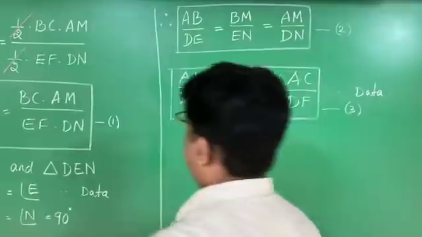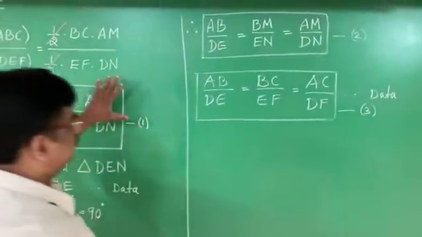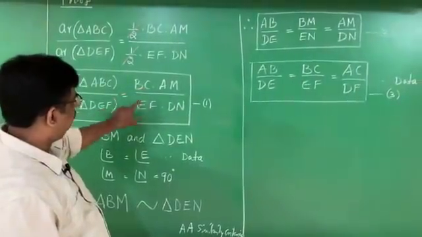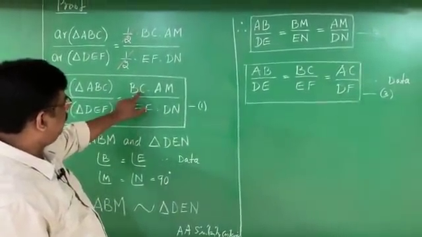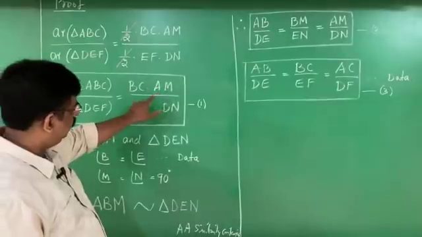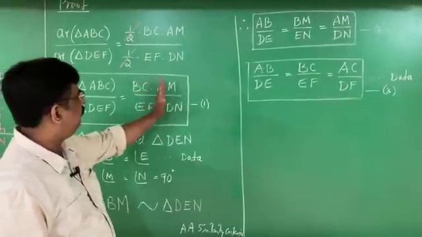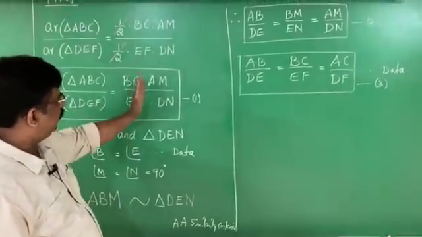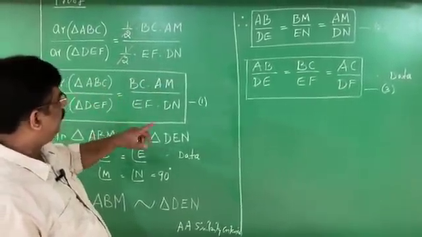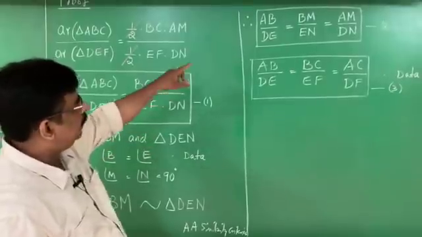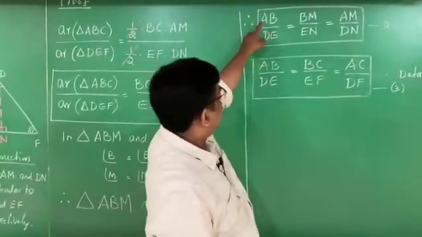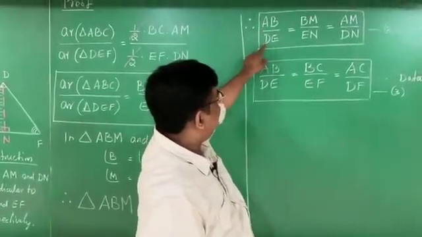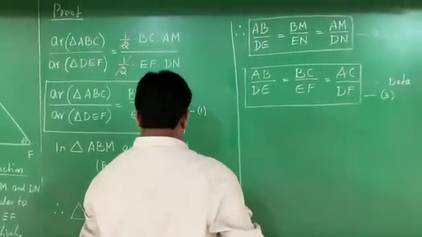What is that? See, the first result: BC by EF into AM by DM. Now see, in the second result, AB by DE is equal to AM by DN.